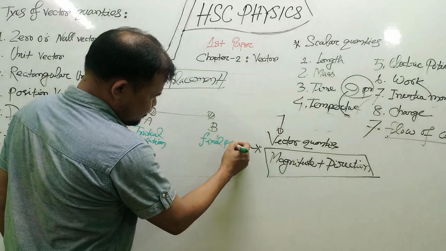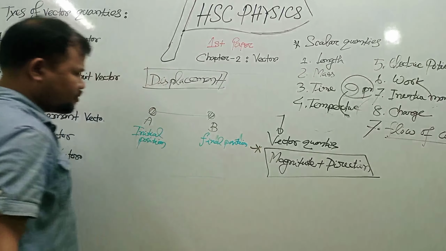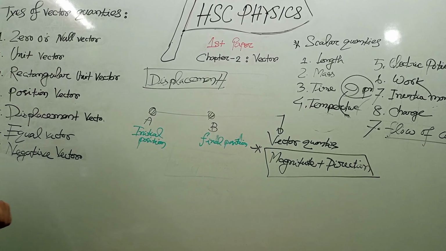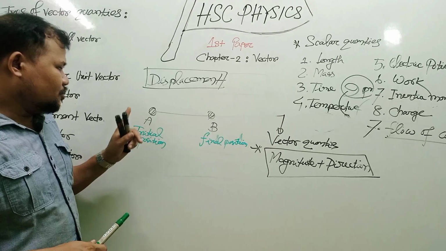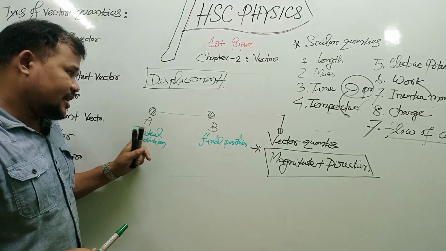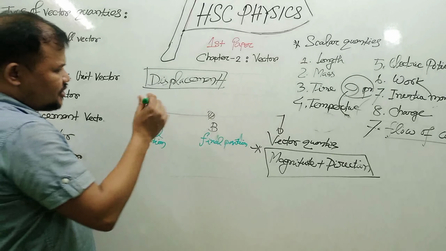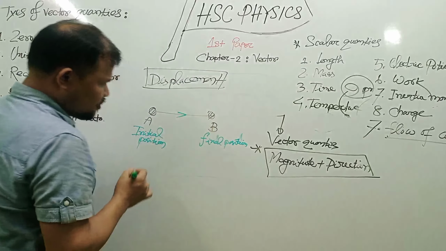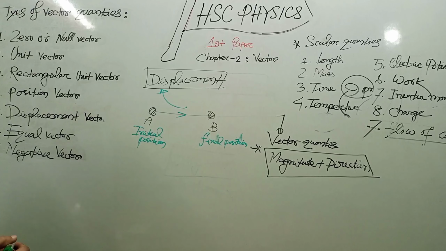If the body goes from A to B, then the direction represents A to B. Because of that, displacement is a vector quantity.